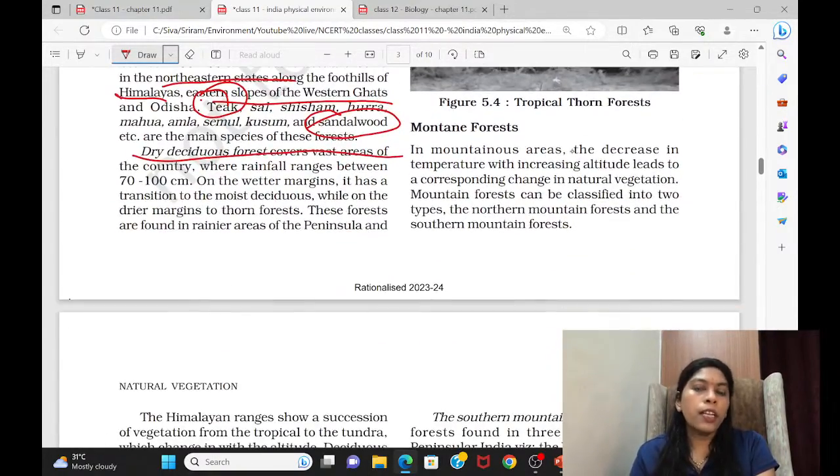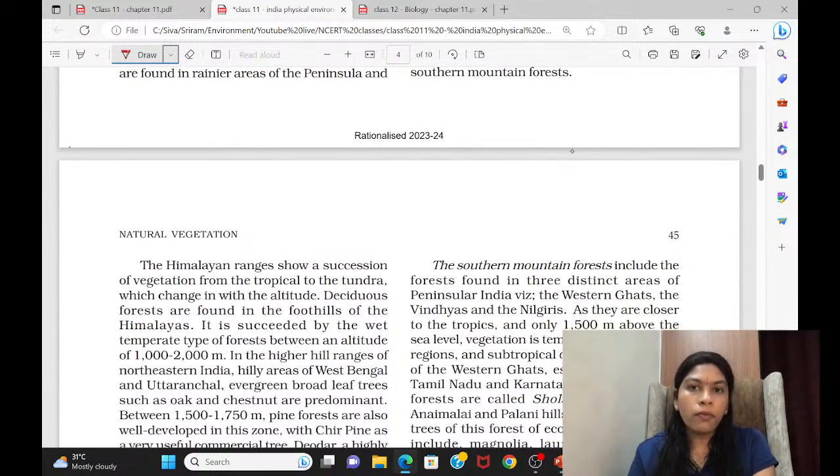Then mountain forest. Already we have done it. We already told that it shows different variations in the forest as you move from the base. As you move from 1,000-meter height to 3,000-meter height and above that, you'll be finding differentiation as you move from tropics towards the polar regions. Same way that is given here also. Right?